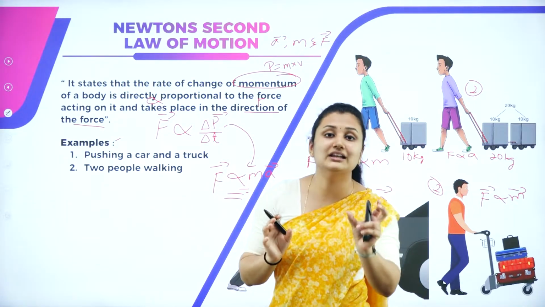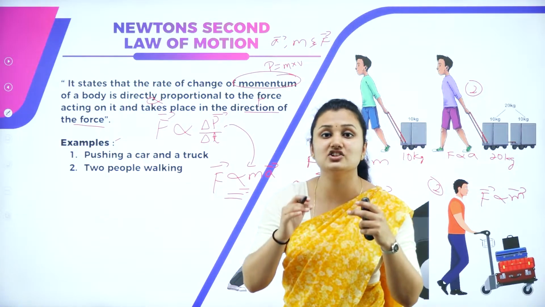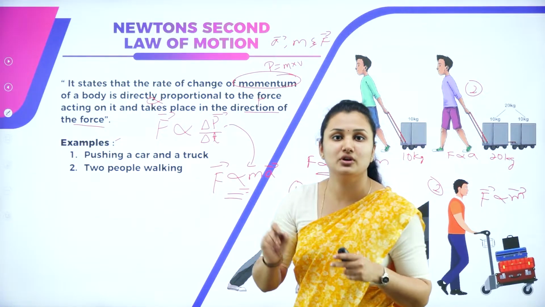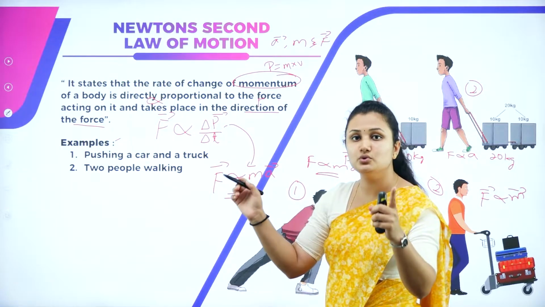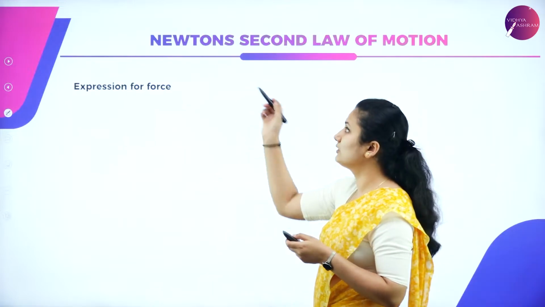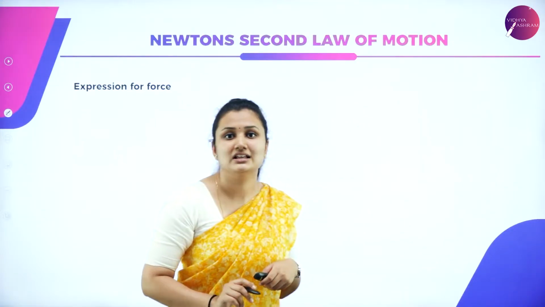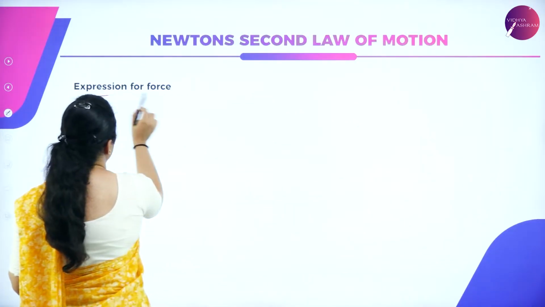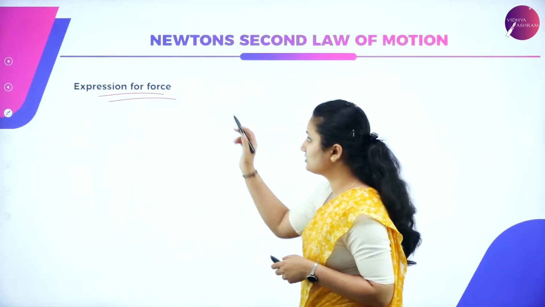So you'll apply only a little force because mass is less, inertia will be less. So F is proportional to m. From the two cases, we got F is proportional to m a. How did we arrive at that? Let's look at the derivation for Newton's second law. We'll derive an expression for force.